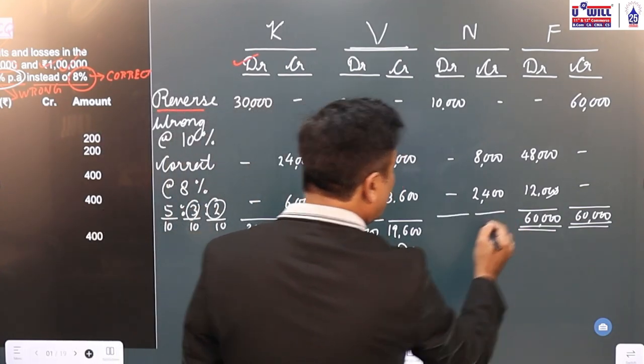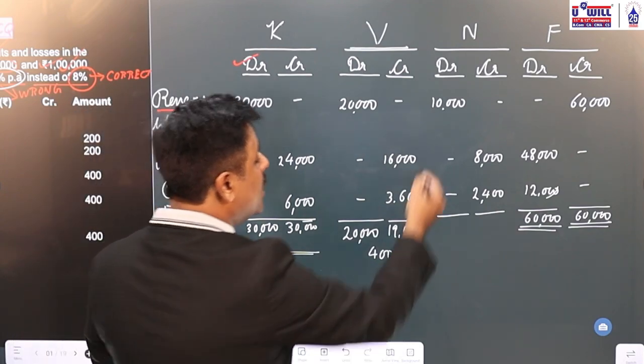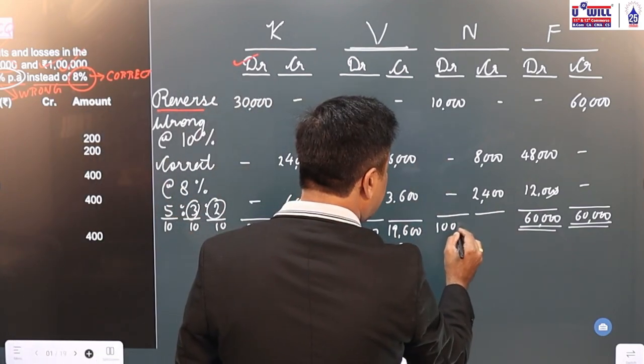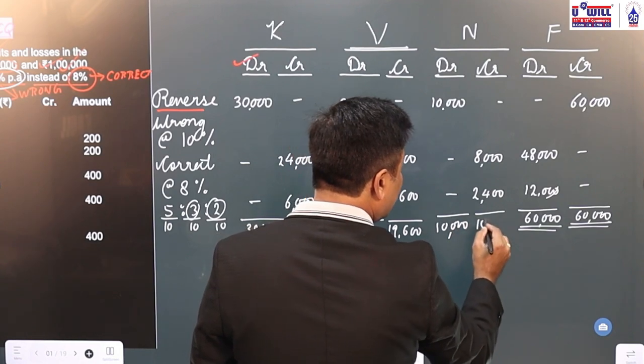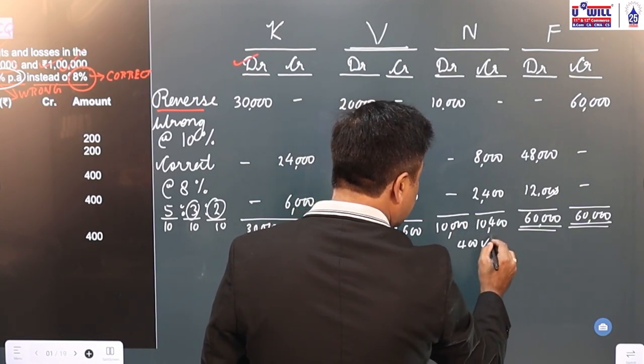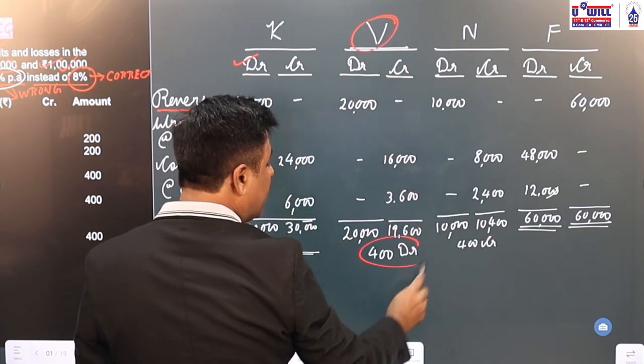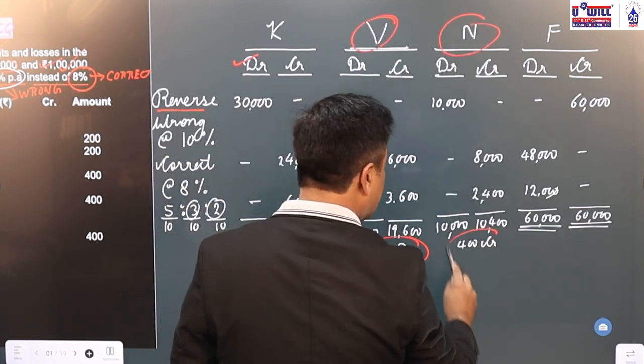Now in exams you need not waste time in doing that balance again. Just see the correct option and mark it. But here let's cross verify. 10,000 debit and 10,400 credit. So difference is 400. Credit is more. Means what will be the entry? Vimal's current account debit with 400 to Nirmal's current account 400.